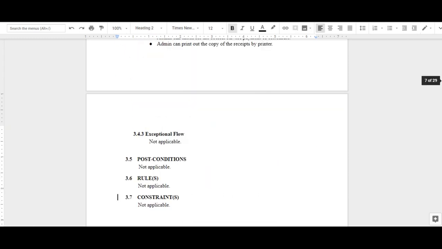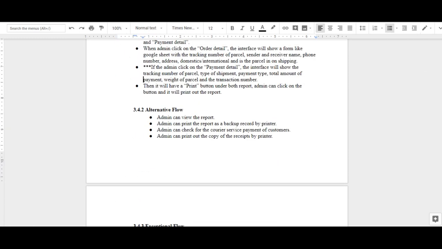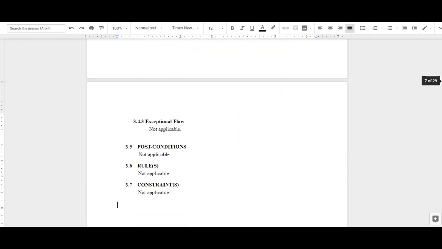In the alternative flow, admin can print the report as a backup record by the printer, print out the copy received by the printer, check the correct service payment of the customer, and